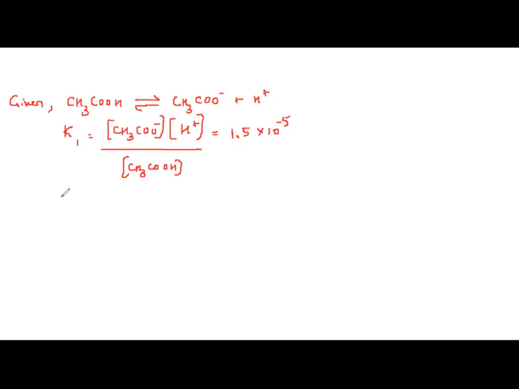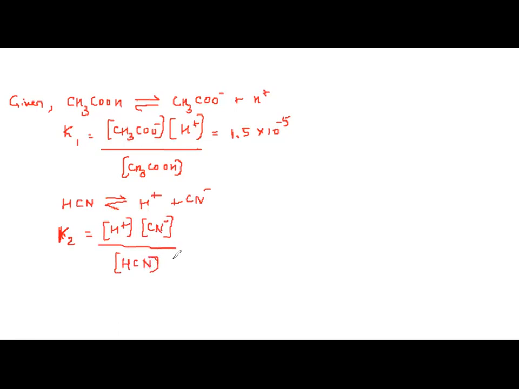Similarly, hydrogen cyanide, HCN, dissociates to give H plus plus CN minus. Again, a weak acid. Write the dissociation constant, either call it K2 or K of HCN. It is H plus concentration into molar concentration of CN minus, the whole divided by molar concentration of HCN. Correct?